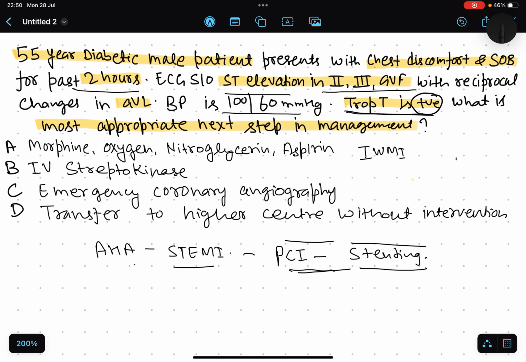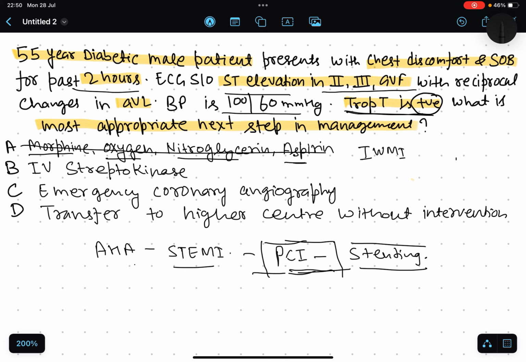Why are the other options not correct? Option A is morphine, oxygen, nitroglycerin, aspirin. These are supportive treatment but not definitive. Definitive treatment is PCI. Aspirin should be given, but PCI is the definitive treatment. So option A is wrong here.